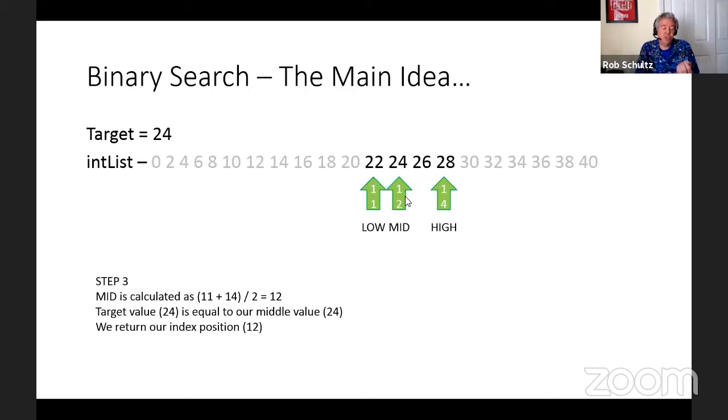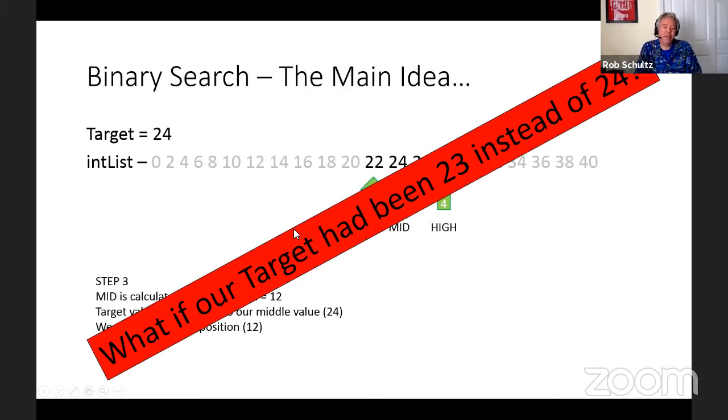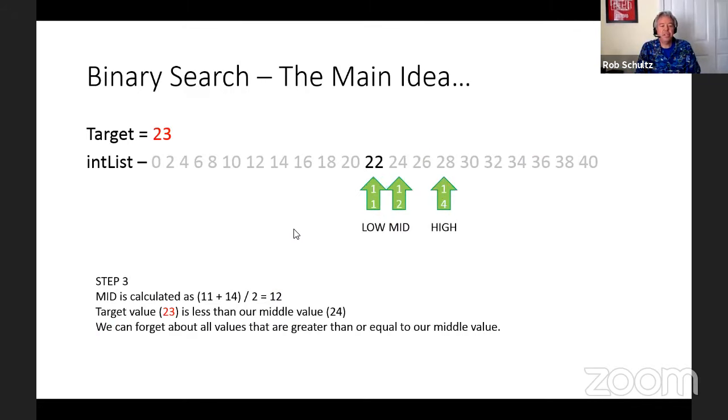Okay. Now, I want to ask a question. What would have happened if our target value had been 23 instead of 24? What would happen if we try and search for a number that turns out to be not in the list? So let's jump in the old Wayback Machine. We're going to go back about 45 seconds or so, as if we were just coming to step 3.